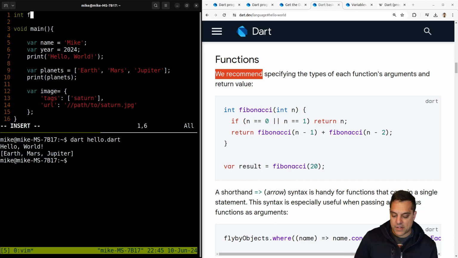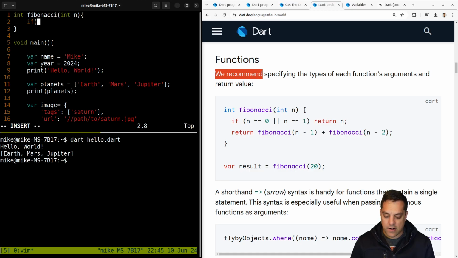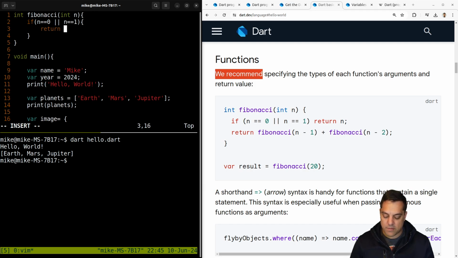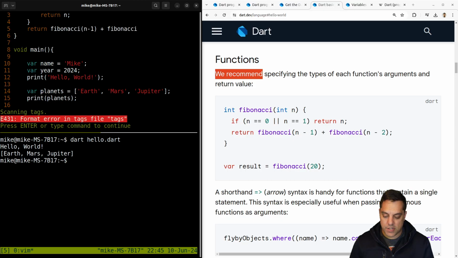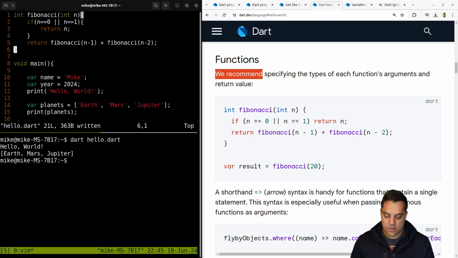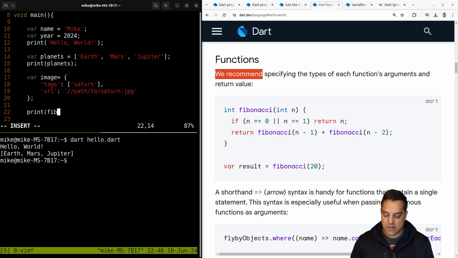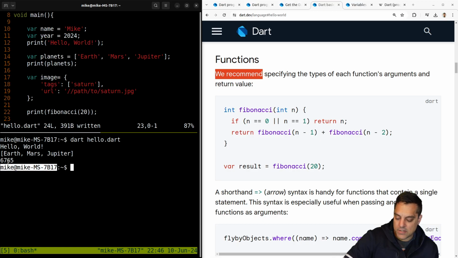Let's go ahead and write this Fibonacci here. It should look basically exactly the same as we would do it in C, but they are showing off that we have recursion available here, short circuiting. Again, I write my functions with a little bit more spacing, and we can return Fibonacci n-1 plus Fibonacci n-2. All right, let's compute the 20th Fibonacci number. Why not? Let's just print it out here. Fibonacci 20, just to mix around some different things. There it is. I'll take it for what it is.